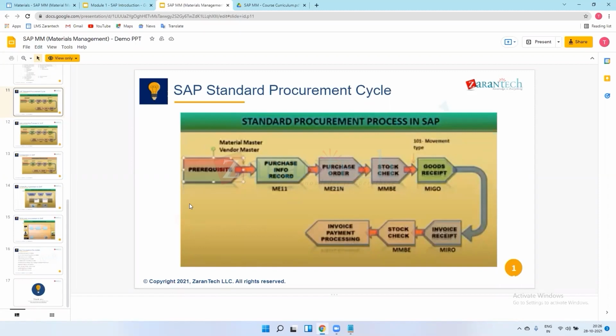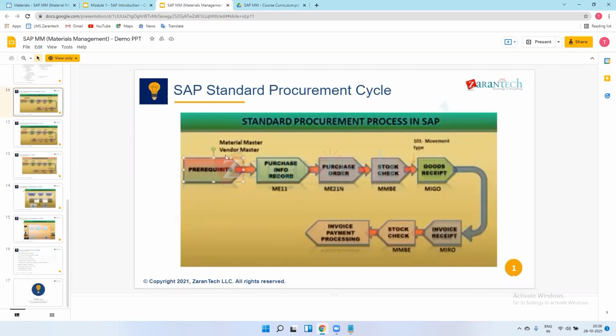Okay, so they have a requirement for raw material for the sheet. Then they want an engine for that vehicle. Apart from this, they want tires for their vehicle. So these are the requirements. They will raise these requirements in their internal departments.